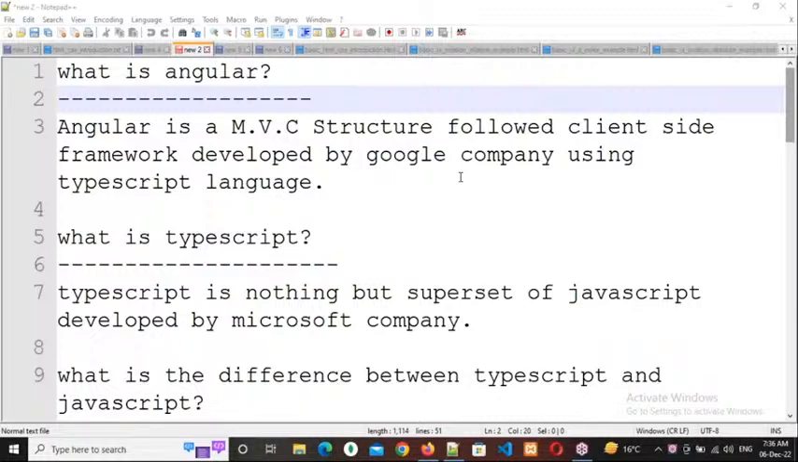Okay, right. But by using a framework, we cannot develop any language. Understanding it, everybody? But by using a framework, we cannot develop any language. Hello, clear it, everyone? Please respond.